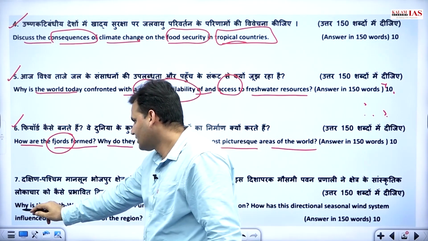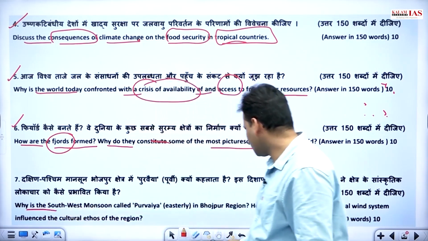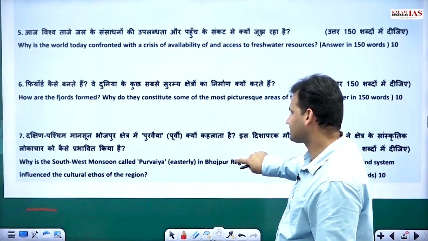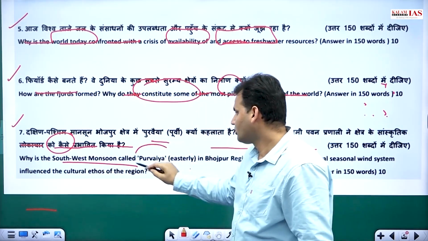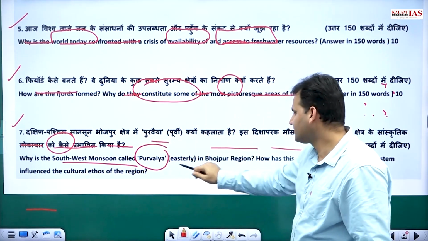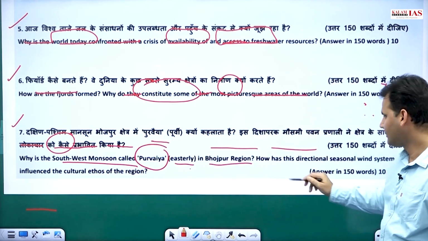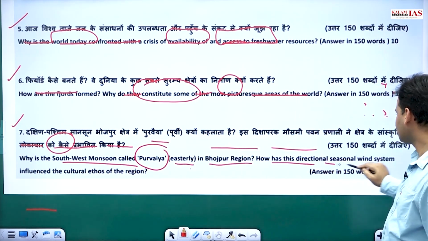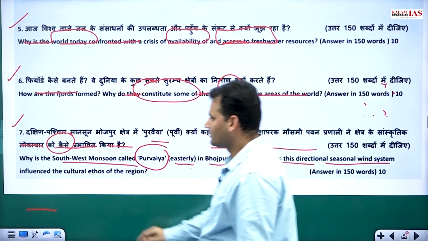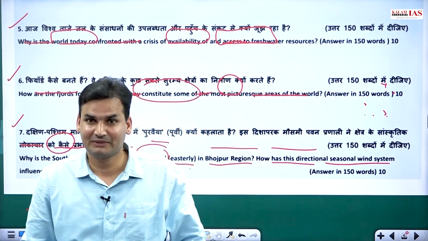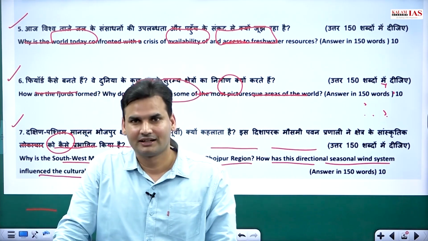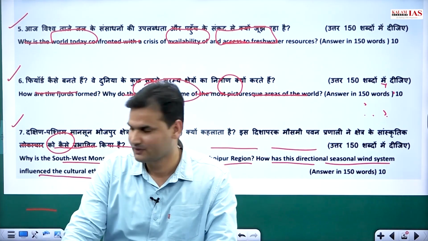Next, why is the southwest monsoon called Purvaiya, that is easterly in Bhojpur region? And how has this directional seasonal wind system influenced the cultural ethos of the region? Now, again, this might be a surprise for most of the candidates who are writing mains this year. Right.